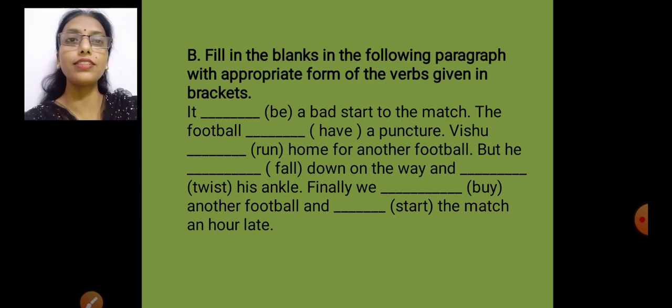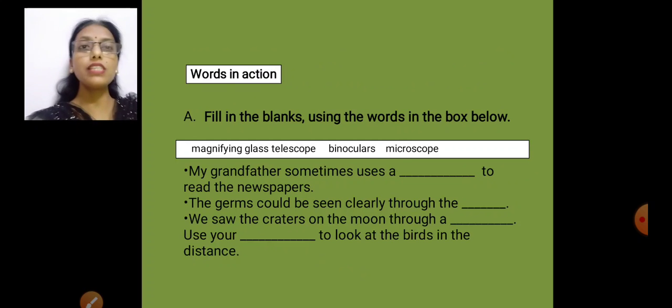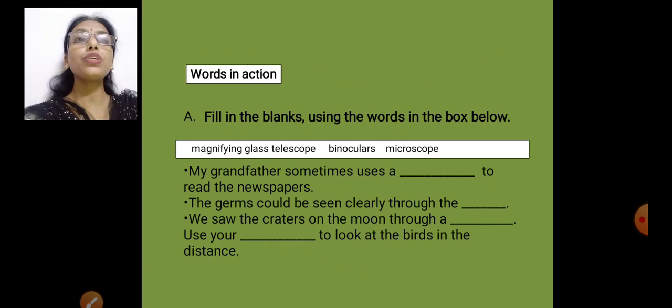Twisted his ankle. Okay. Finally, we bought. Now past tense of buy. We bought another football and started the match an hour late. So that was about the paragraph. Let's see what's there in the next exercise. There are certain words which are given in the box and we have to pick up those words and find out which word fits in which sentence.